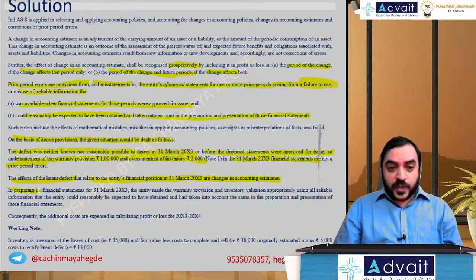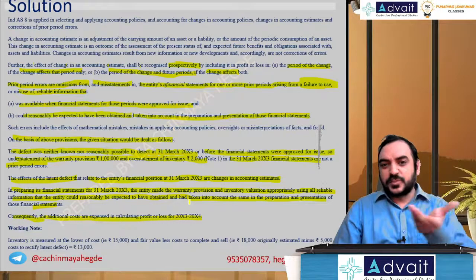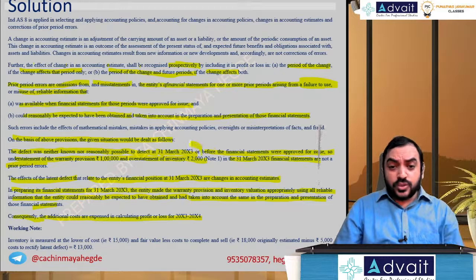In preparing the financial statements for 31st March 2003, the entity made the warranty provision and inventory valuation appropriately by using all reliable information that the entity could reasonably be expected to have obtained and taken into account in the presentation of statements. Consequently, additional costs are expensed for 2003. For what I explained, that is the 2000 overstatement.